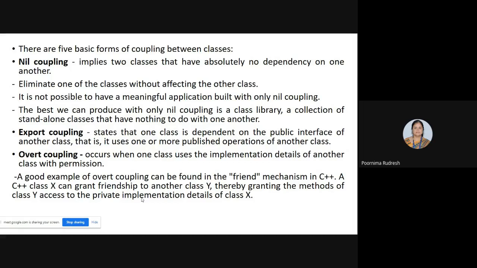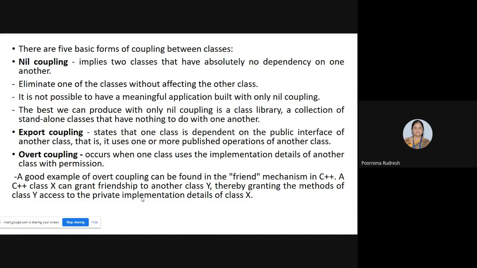So in a system we have created two classes, class 1 and class 2, which are not dependent on each other. They are independent classes, meaning each class is not depending on any other class, and that is called nil coupling. And nil coupling lets us eliminate one of the classes without affecting other classes.